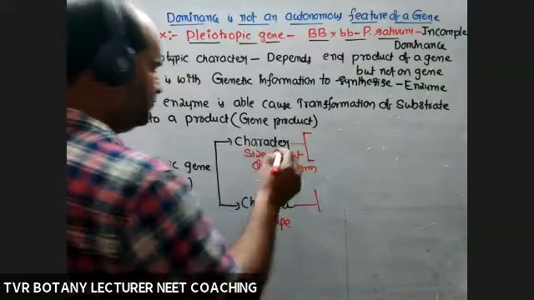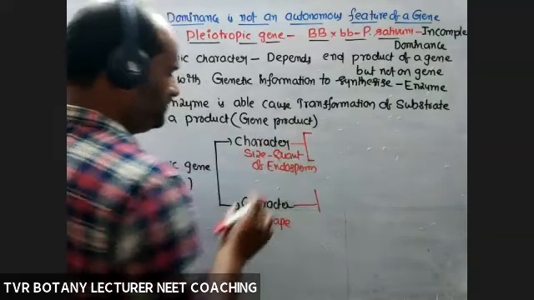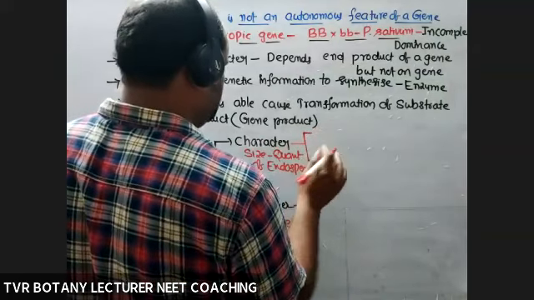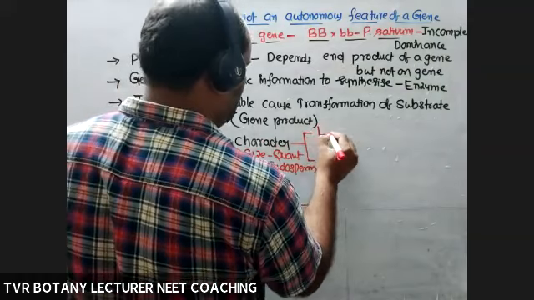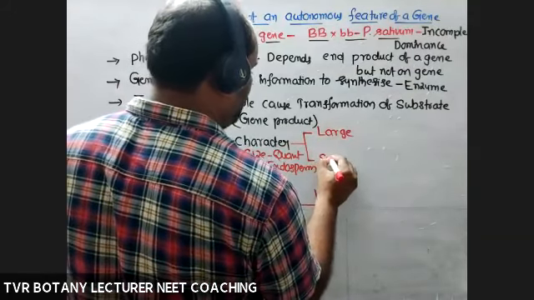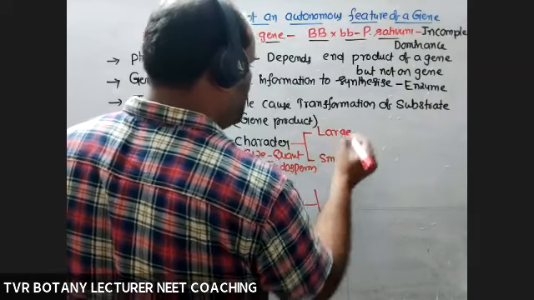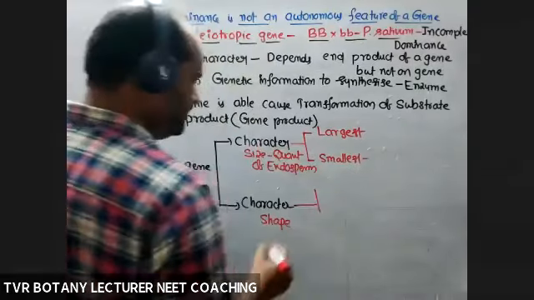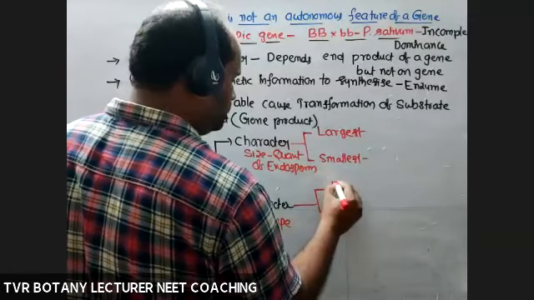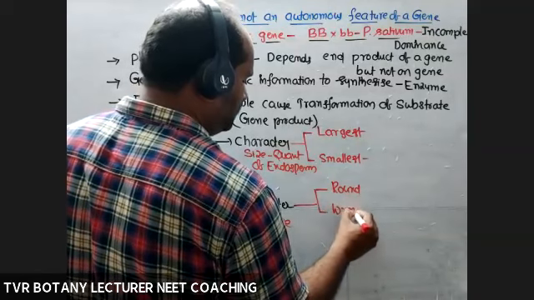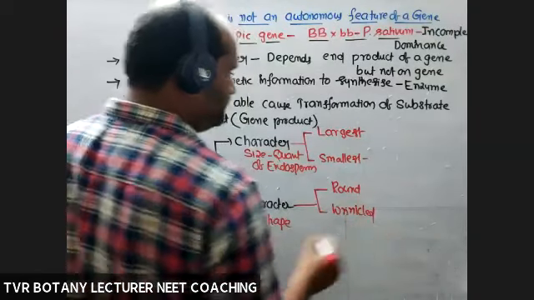Okay, so character 1, size: large, small, or largest, smallest. Here, round, wrinkled.